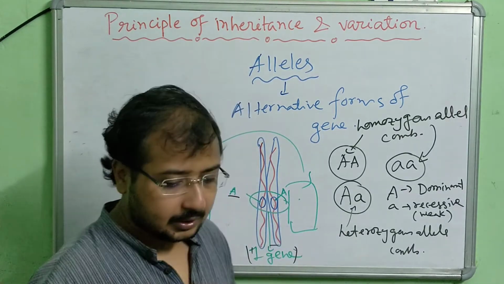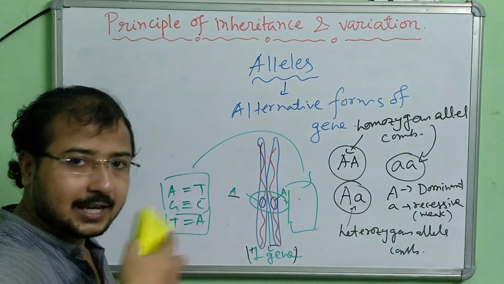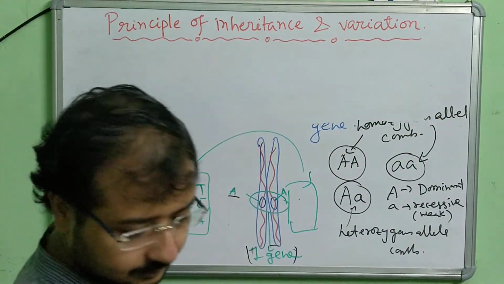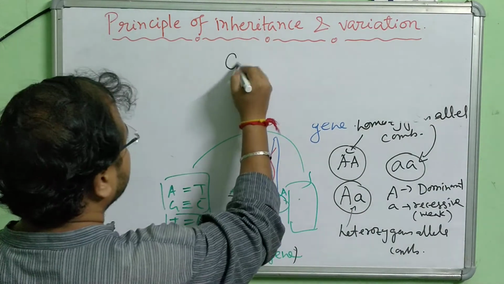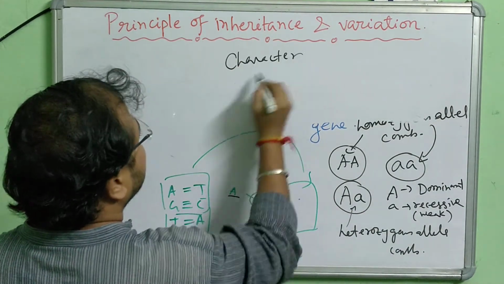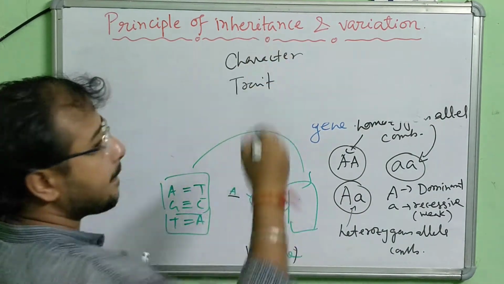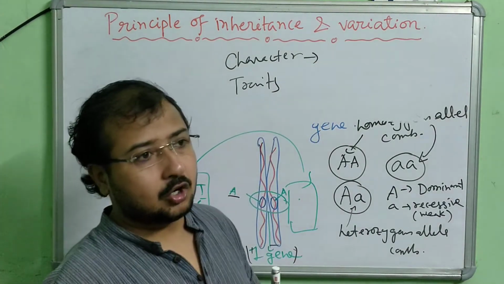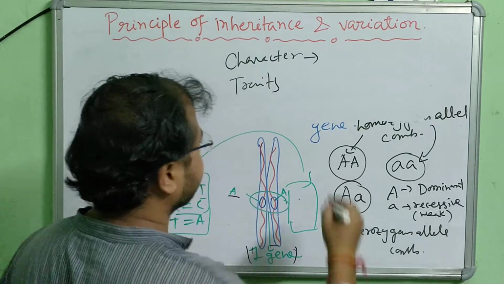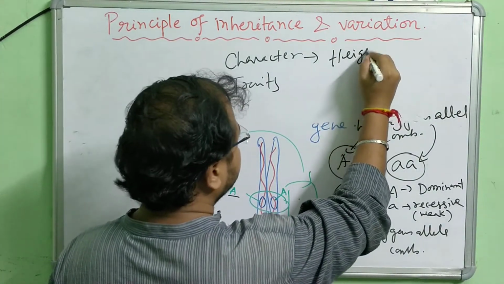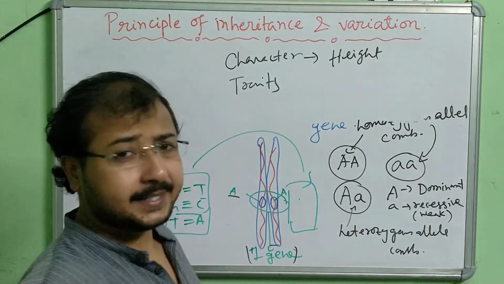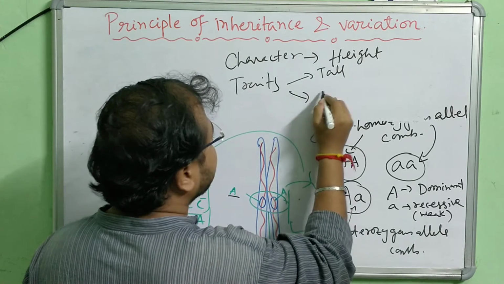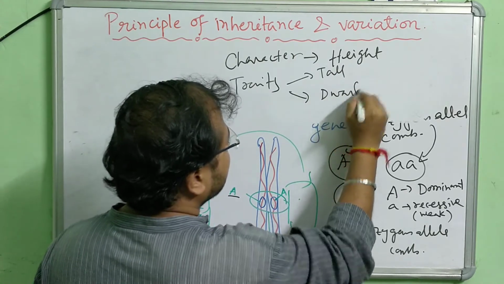Okay. Now two very important terms that I have been using. Let me clarify those terms. One is character, another is trait. If I say what is the height of the plants? Height is the character. Now the height may be tall or dwarf or short.